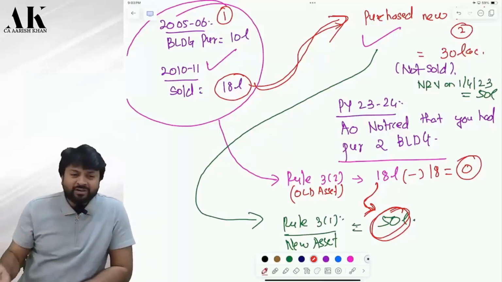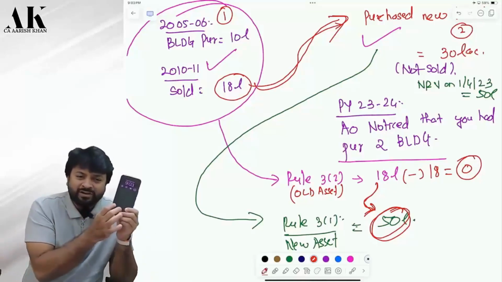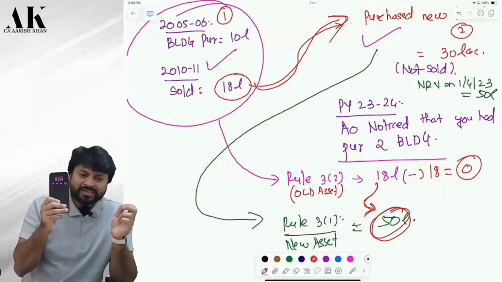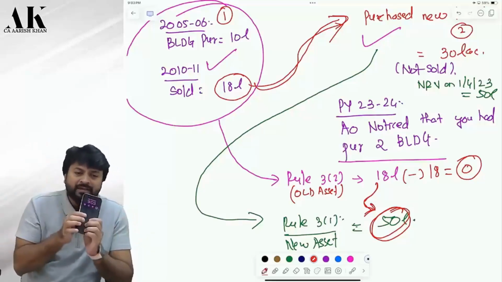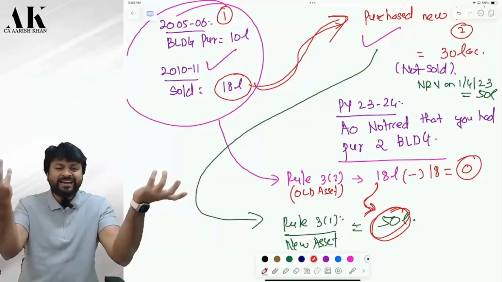I have 1000 rupees, Palani. With the help of this 1000 rupees, I bought this phone. Okay. So I will pay tax on this 1000 rupees, correct? Now, if I sell this phone and buy another phone, should I pay tax on both the phones? It doesn't make sense, na?